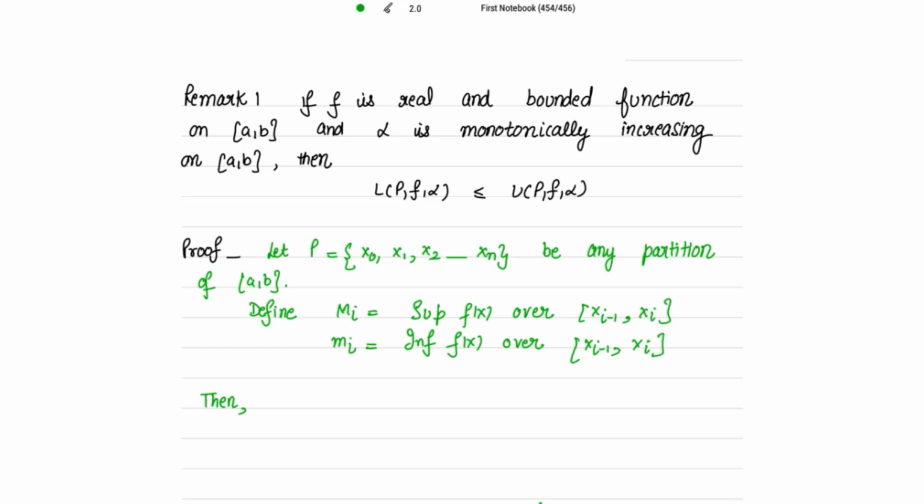So from here we get small mi is less than or equal to capital Mi, for all i equal to 1, 2 up to n.